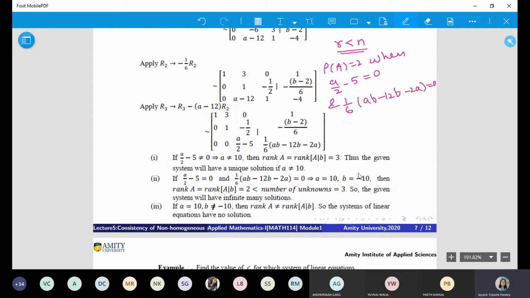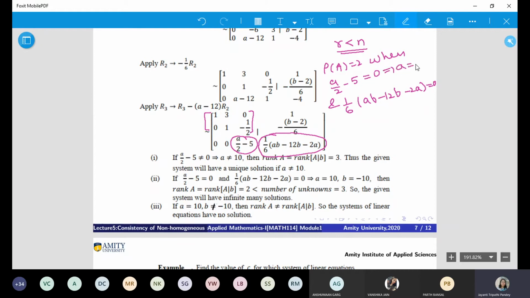Is this understood or not? Think about it. The moment you said that this should be 0, this has to be 0 for consistency. Keep this thing in mind. This is the reason why we have shifted A in the denominator, so that it does not get affected by the value of A.